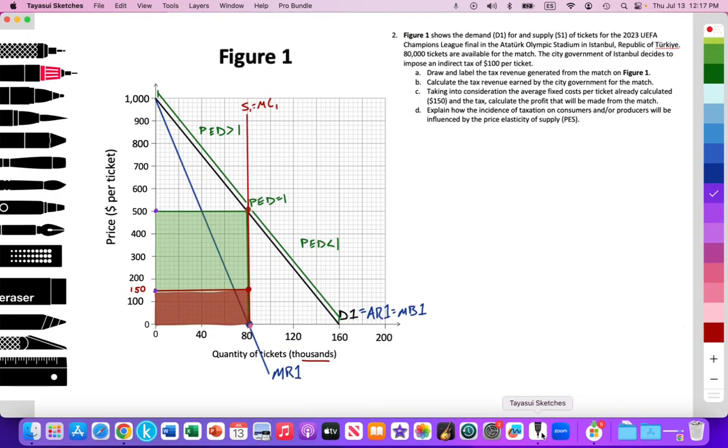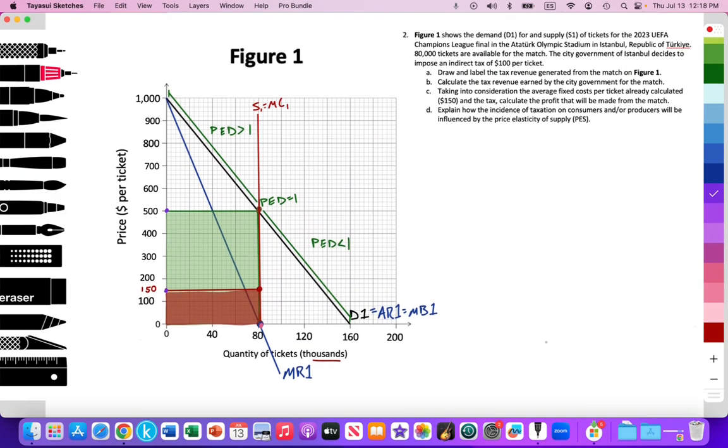This video, we're going to look at these questions and go back into the idea of a perfectly inelastic supply curve and what's the impact of a tax being added to a perfectly inelastic supply curve. So let's look at the question here. Figure 1 shows the demand curve D1 for and supply S1 of tickets for the 2023 UEFA Champions League final in the Atatürk Olympic Stadium in Istanbul, Republic of Türkiye. 80,000 tickets are available for the match, which is pretty much the full capacity of that stadium.